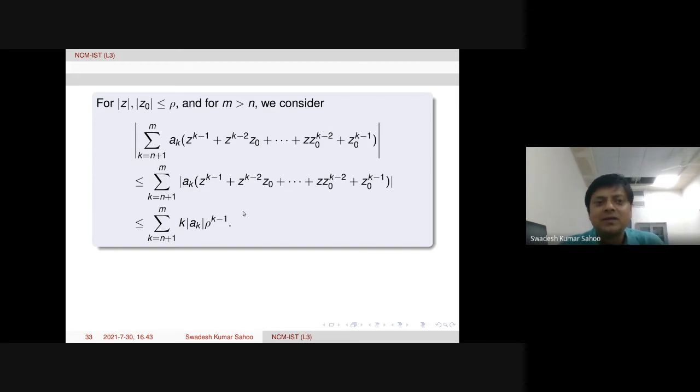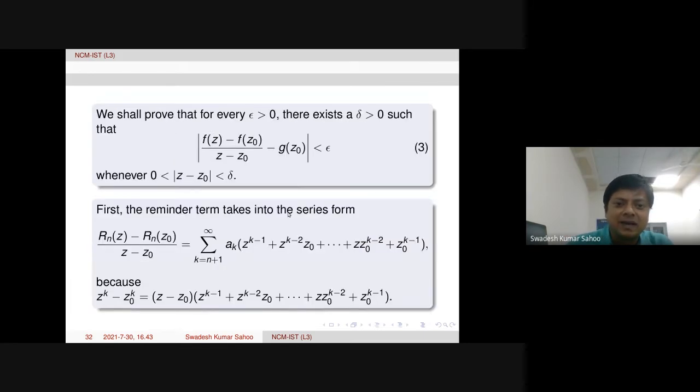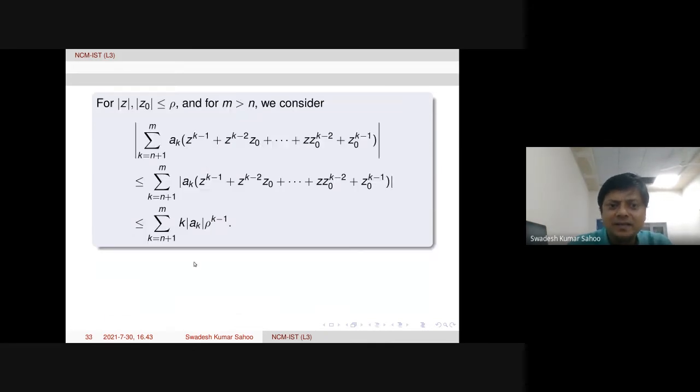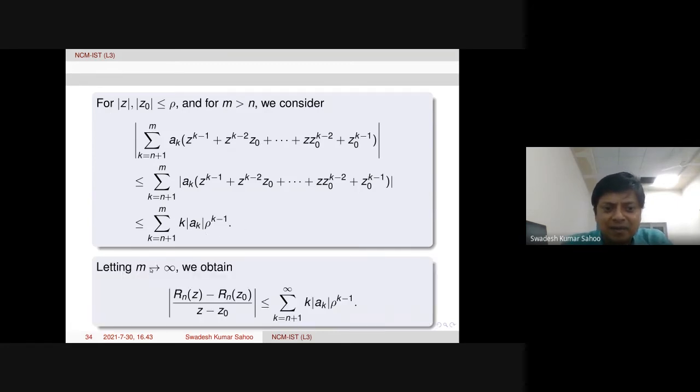So in sum, now we can take m very large, going to infinity. Then we can have this remainder term, this difference or this ratio in absolute value, less than or equal to this one. So therefore, letting m tend to infinity, we obtain this quantity less than or equal to this, and now we have an infinite series.